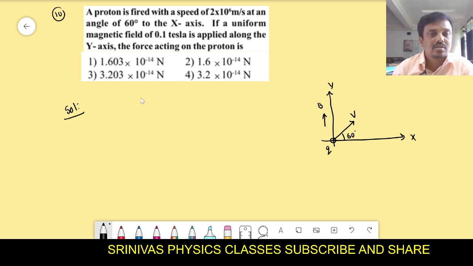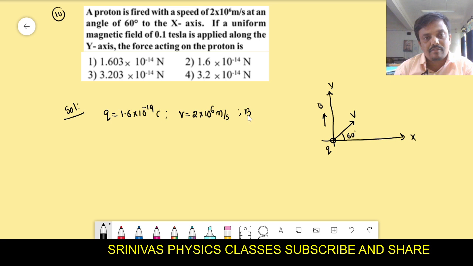Then our question is the force on the proton, force on the charge only again. What is the proton charge? 1.6 into 10 to the power of minus 19 coulomb. And the proton velocity, how much? 2 into 10 to the power of 6 meter per second. And the proton is kept in the magnetic field 0.1 Tesla, along the y-axis. The question is, the force is how much?